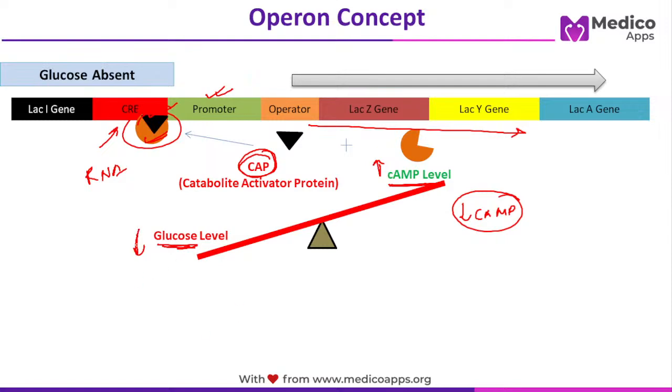But imagine when the glucose level is low, cAMP level is high, okay, and there is lactose in the media, because if lactose is not there, there will be an inhibitor which will be attaching here. So anyways polymerase cannot attach. Okay, is it clear? So this is cyclic AMP level. If it increases, it will attach with this catabolite activator protein, go and attach itself to the CRE segment, and once this is attached to the CRE segment, it acts as a positive regulator, leading to the increased transcription of all these three genes.